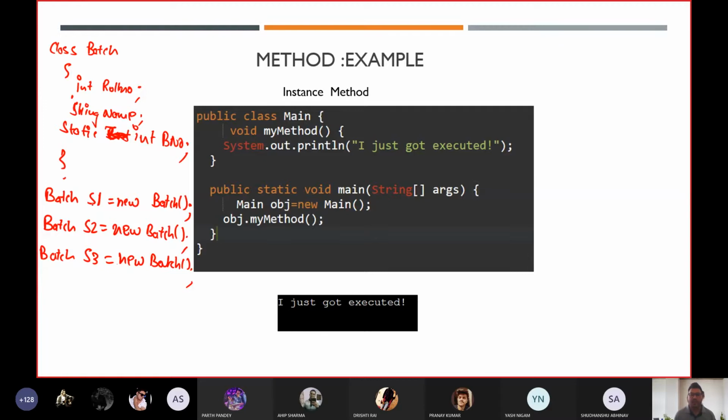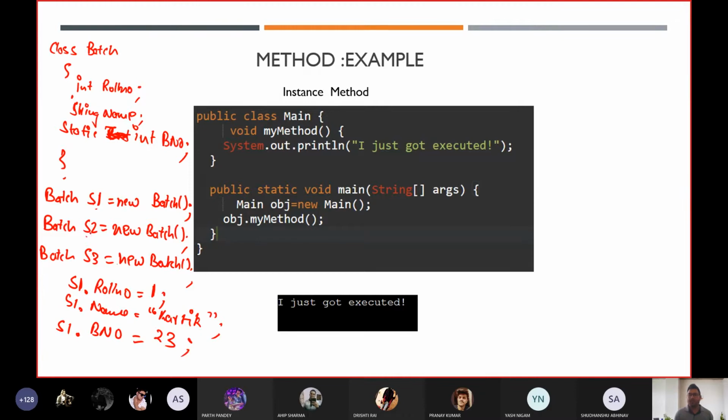Now I want to assign the values on each object, because I'm assuming that each object is a student. So I will write s1.rollNumber, suppose your roll number is 1. Then s1.name as, suppose, Karthik. And s1.bNumber I have assigned as, suppose, 23. 23 is your batch number.